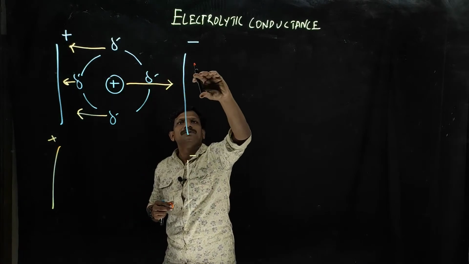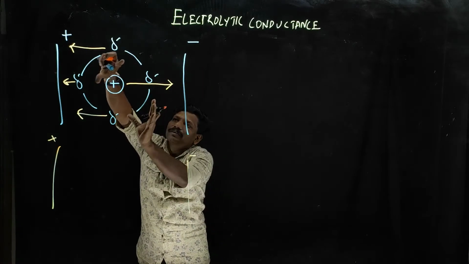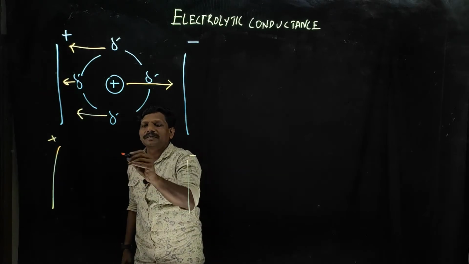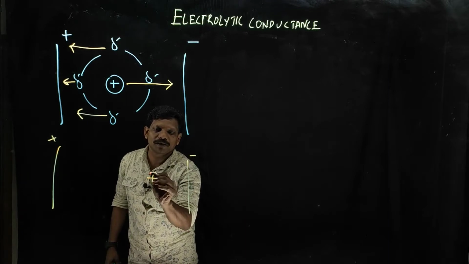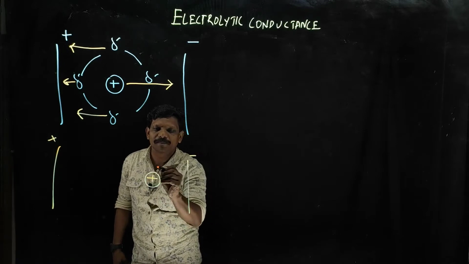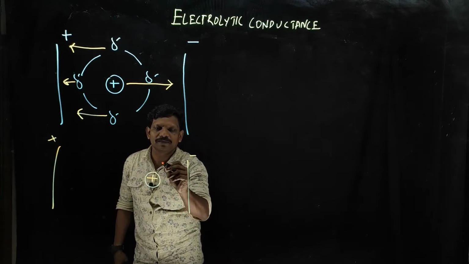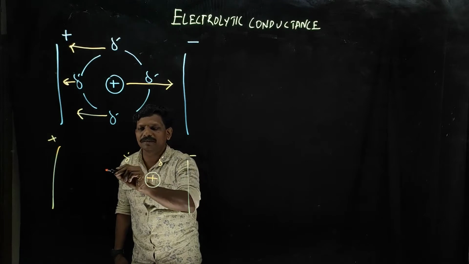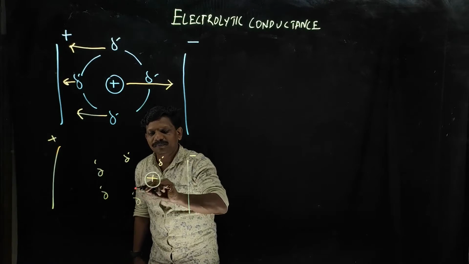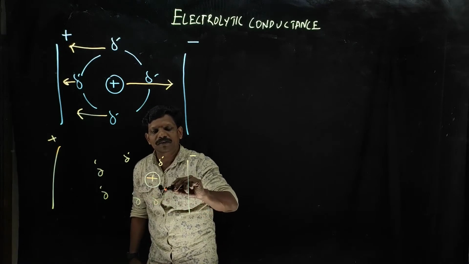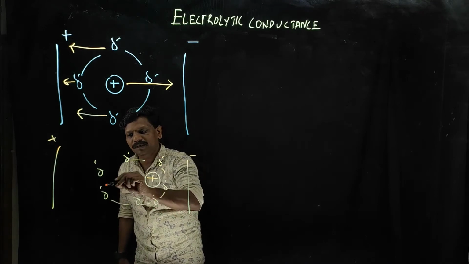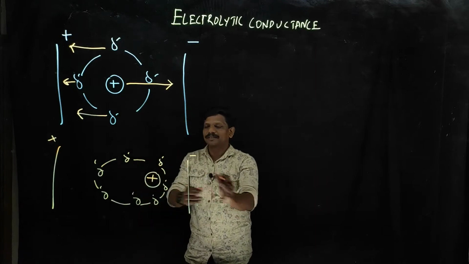The cation will be attracted towards one electrode, and the other ions in the ionic atmosphere will be attracted towards the other electrode. So what will be the shape of the ionic atmosphere? It will not be a perfect sphere now. It will be elongated like this.